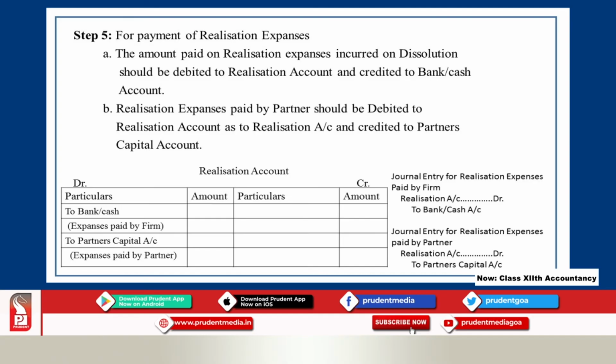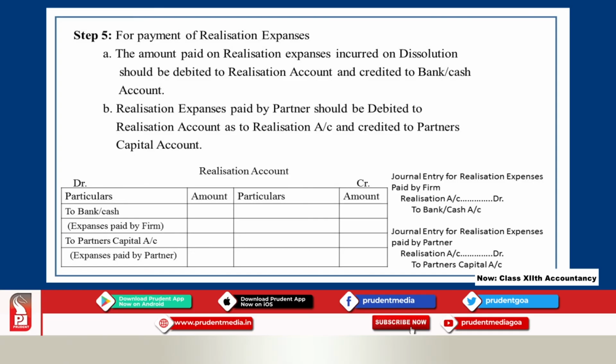To realize assets, sometimes it becomes necessary for us to incur some expenses. Like sometimes if you are giving an advertisement, you have to spend money for that. Sometimes you may sell the asset through brokers or agents, and they will charge you commission. All those expenses are called realization expenses.